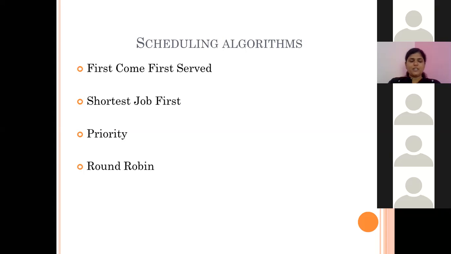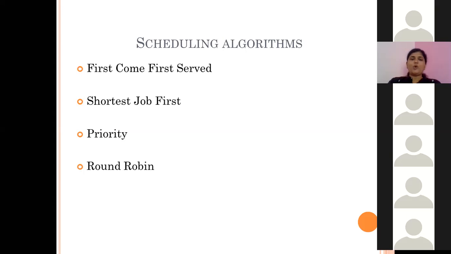Let us take a general example. When we want to withdraw some money from an ATM card, and there are many people waiting to withdraw money, what will we do? We will make a queue. So who will get the chance first? The person who comes first will get the chance first to withdraw the money. Exactly in a similar way this algorithm works.